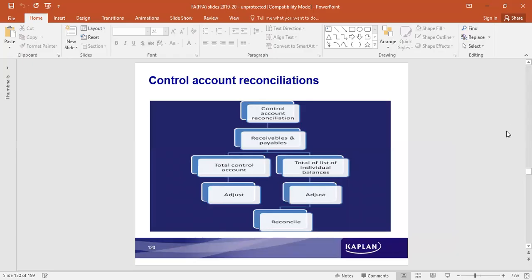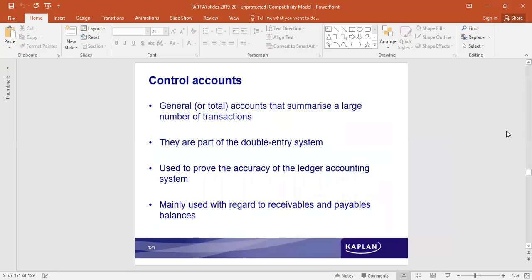The customers and the suppliers, whenever the amounts are due, are all accounted. In the initial classes, we did look into books of primary entry. Books of primary entry. At that time, the credit sales are accounted in sales book.